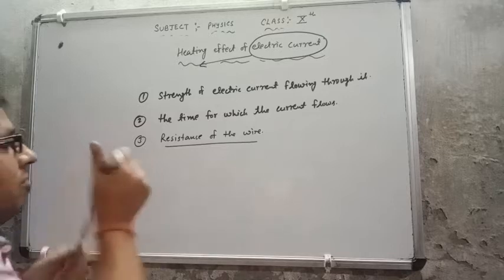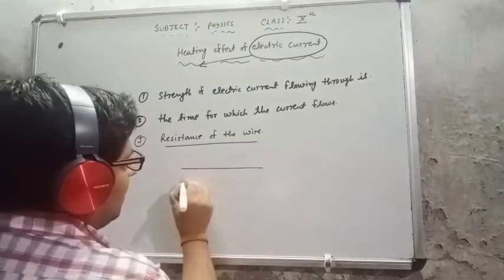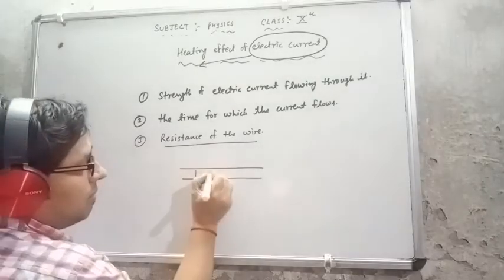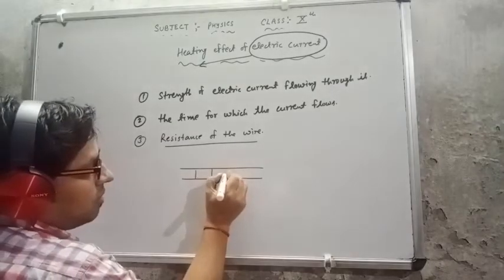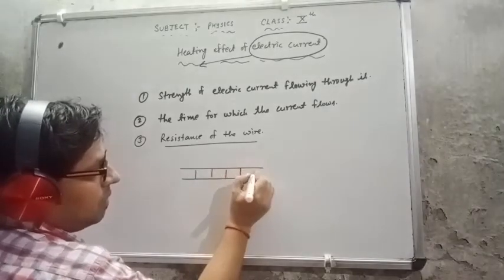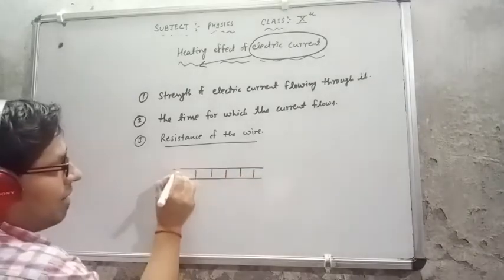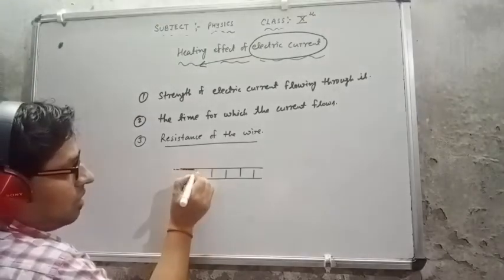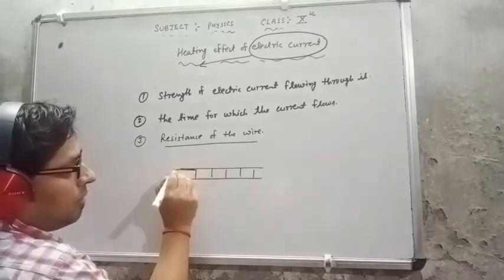Suppose I have a path and I keep some resistors in it, and I increase the resistance. The resistor decreases the speed of the current.